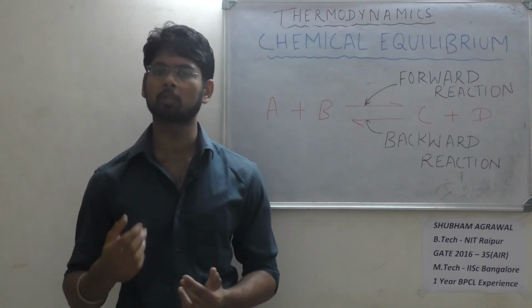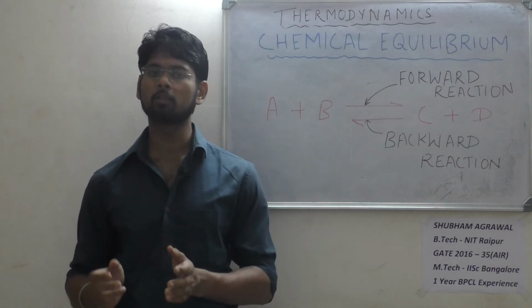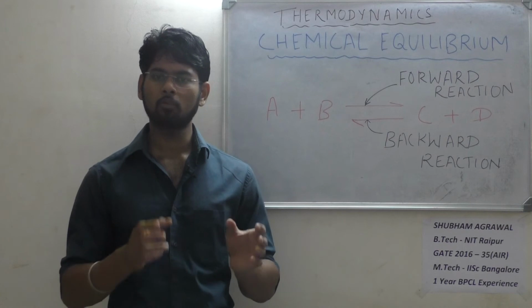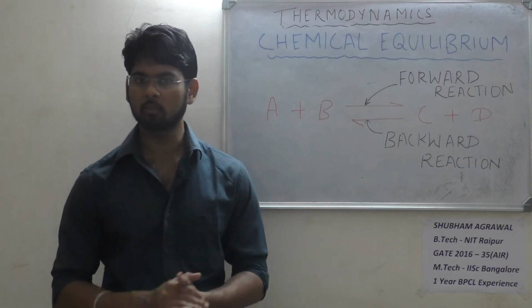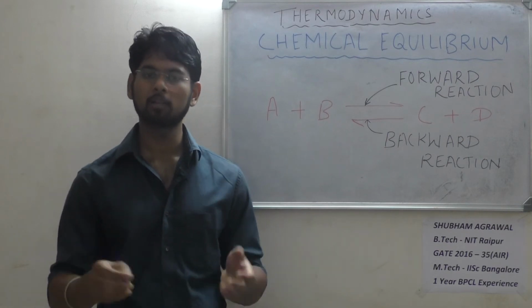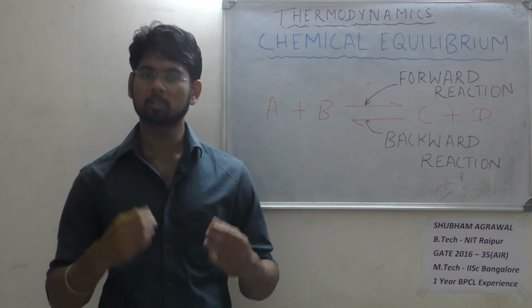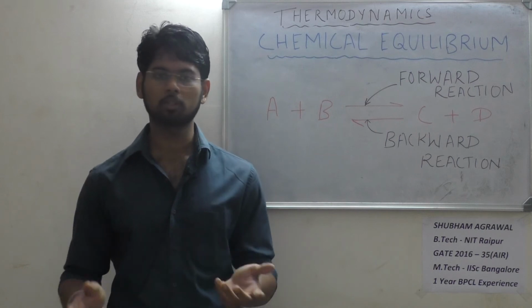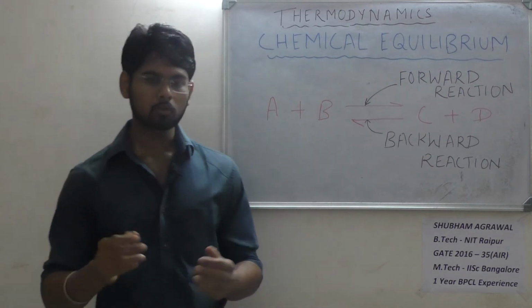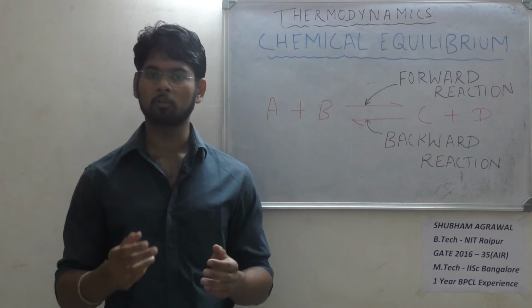What do we mean by chemical equilibrium? Chemical equilibrium means simply that the composition of each chemical component in the system remains constant with time, unless and until we apply certain extra effort for the reaction to proceed or something to happen so that the composition changes. So let us understand this also with an example.